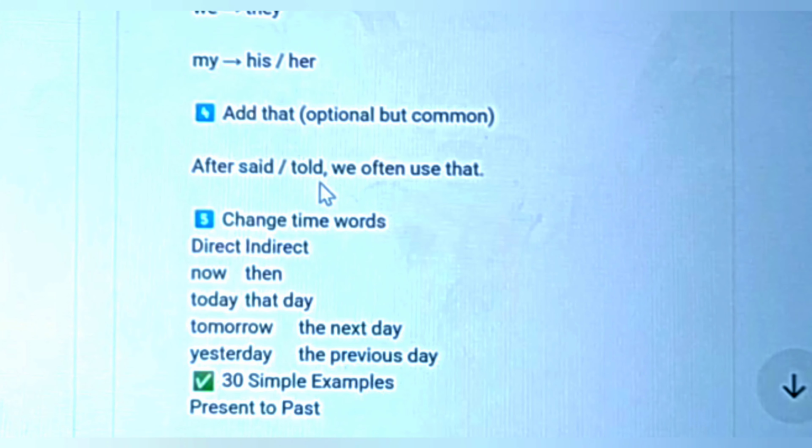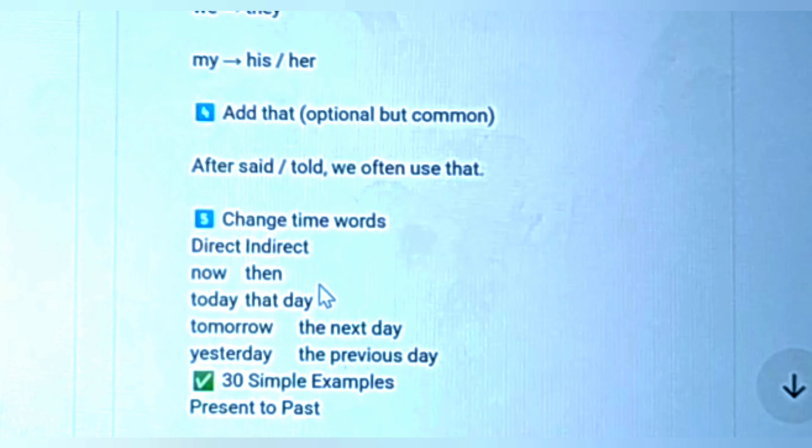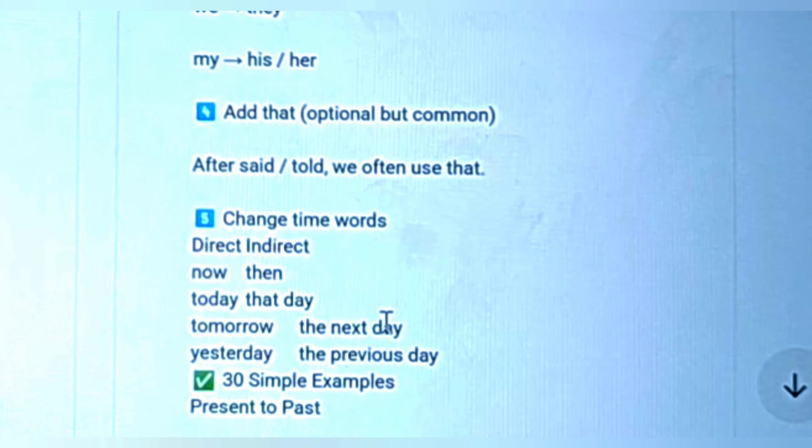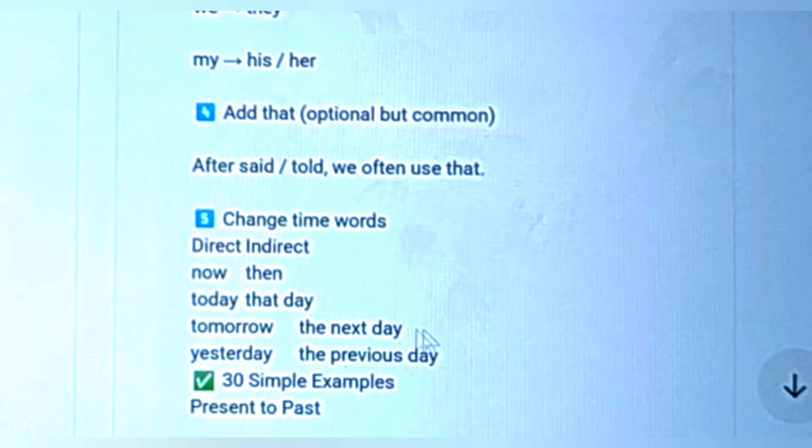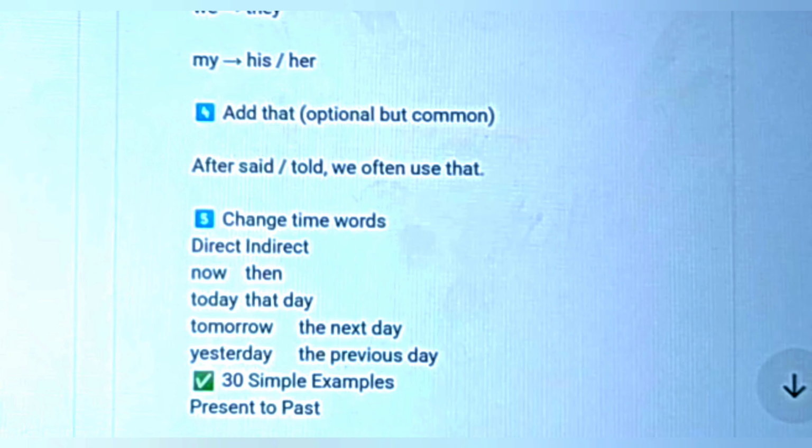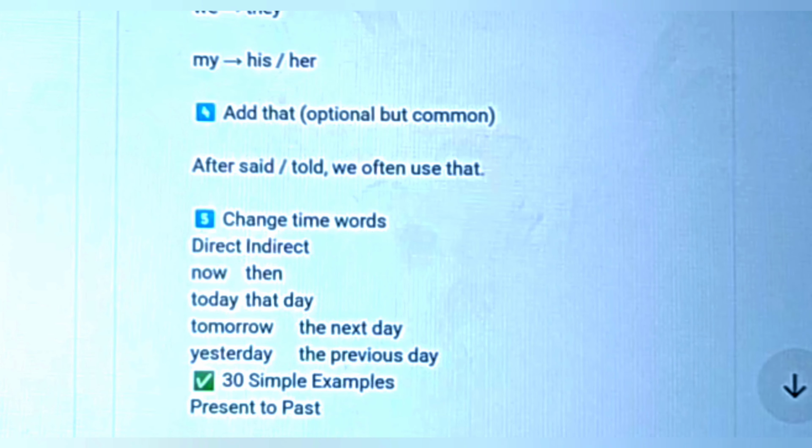After said or told we often use that. The next one is to change the time word. From direct to indirect: now changes to then, today changes to that day, tomorrow changes to the next day, and yesterday changes to the previous day. For example, she said, "I'm happy." It will change to: she said that she was happy.